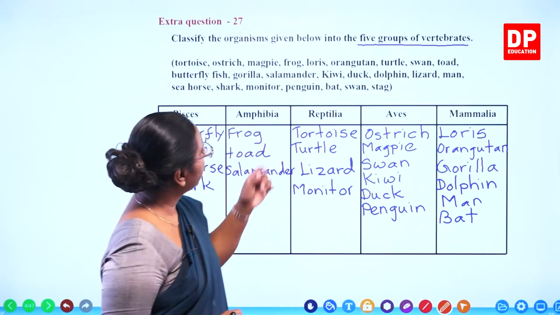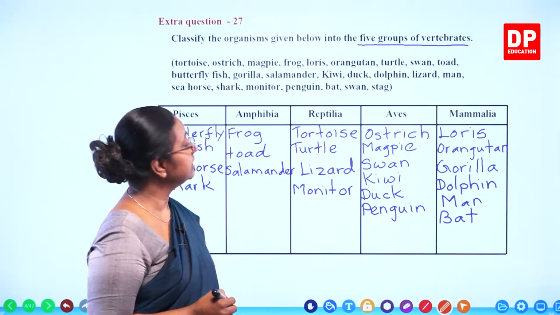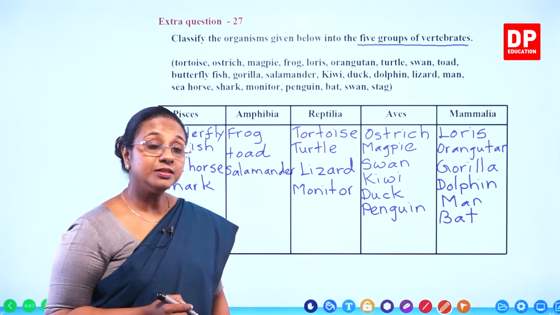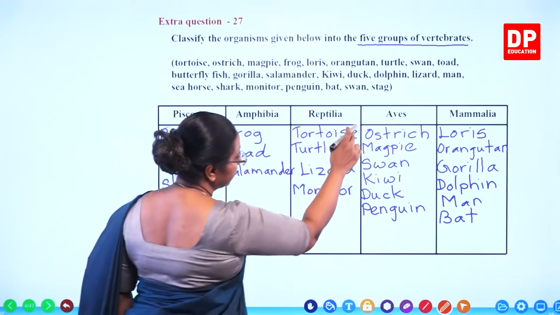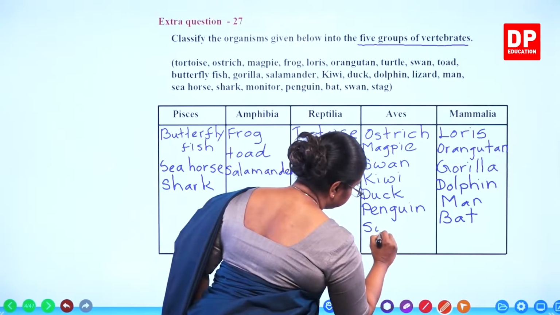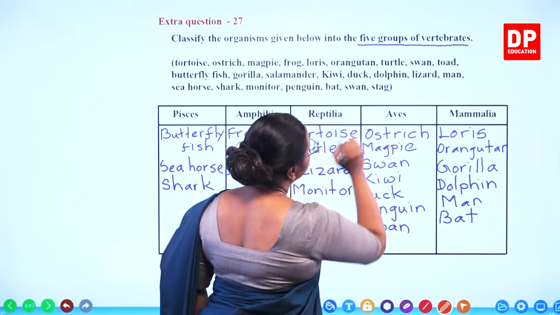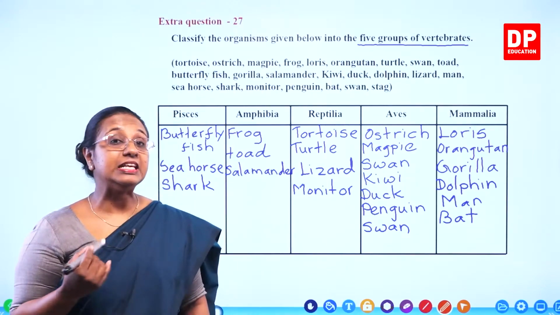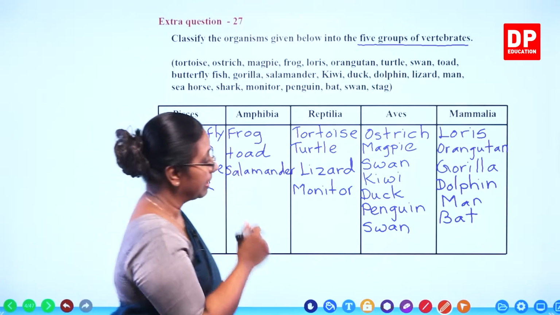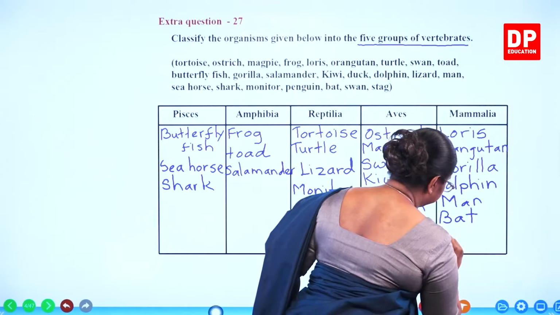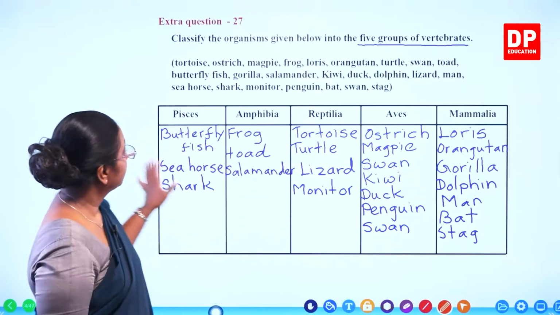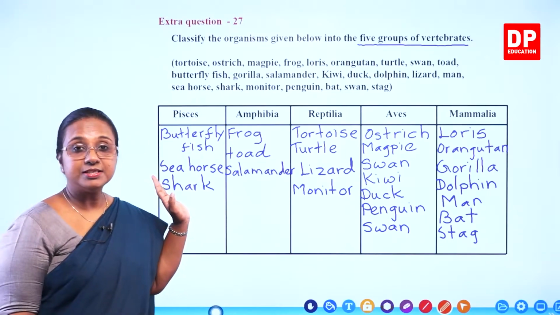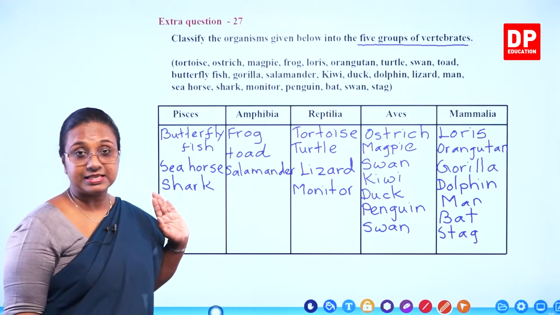Finally, we have swan and stag. Swan is a white color bird. You all know that. So swan comes under aves. Then we have stag. Deer, stag, they are all mammals. So Mammalia. So we have classified all the organisms and these are the examples.